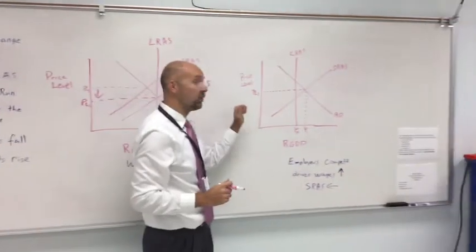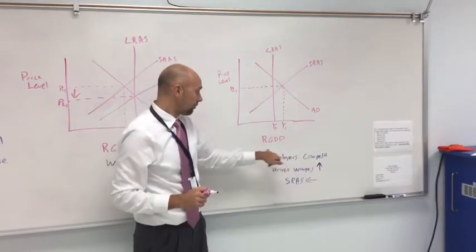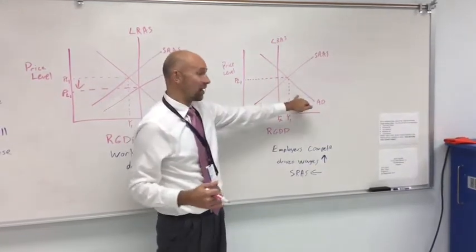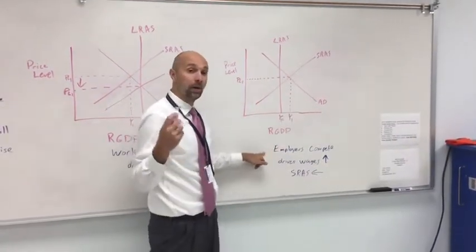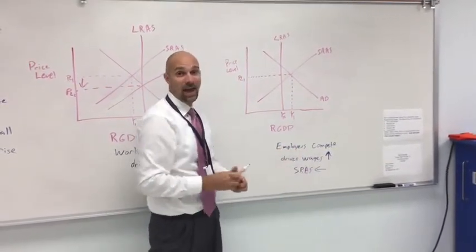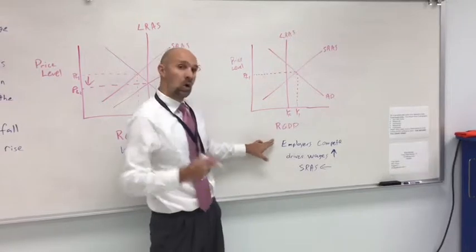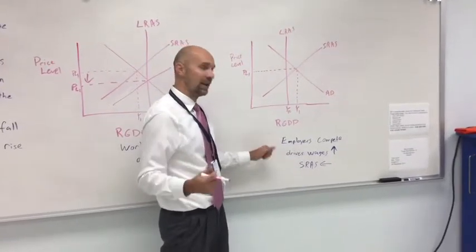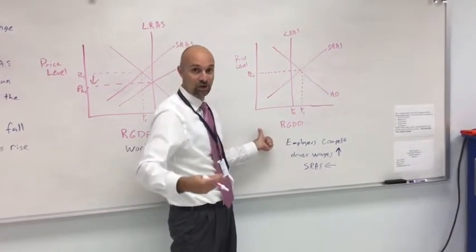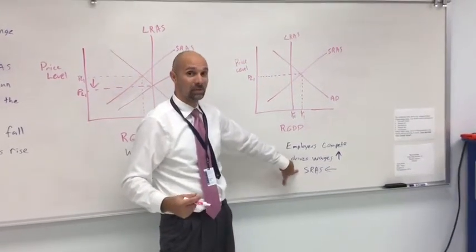On the other hand, if we've got an expansionary gap, there's very, very few people who are unemployed. And as a result, employers are competing with each other to get the best employees as our economy is booming. When the employers are competing, they're hiring people away from other companies, and then they have to sort of jack up the wages to find new replacements as they hire people away from their competitors. When employers are competing for employees, wages are going to go up. People very rarely leave a job for a same job or a similar job without a pay raise. Okay? So that's going to drive wages up, which causes short-run aggregate supply to shift to the left.